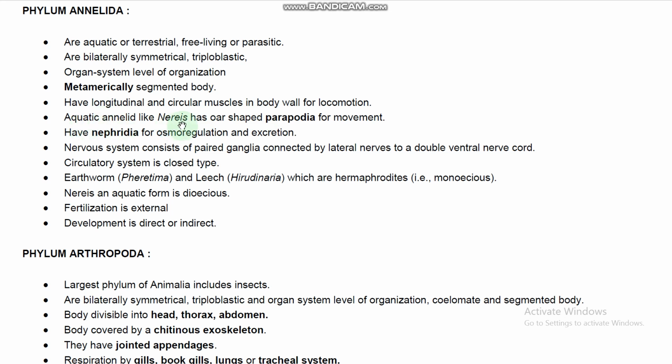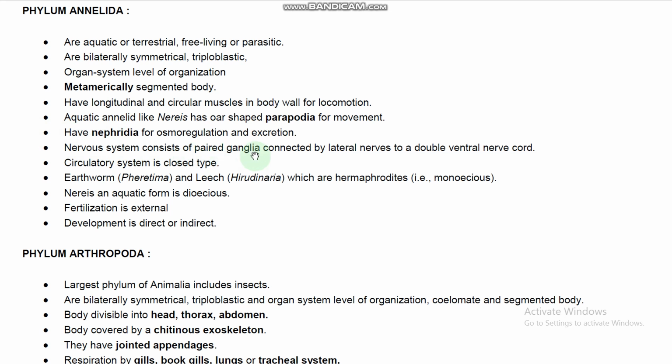And aquatic annelidans like Nereis have oar-shaped parapodia for movement. So what are the locomotory organs in aquatic Annelida? That is parapodia. Example is Nereis. And they have nephridia for osmoregulation and excretion. Nephridia are the excretory organs in phylum Annelida.